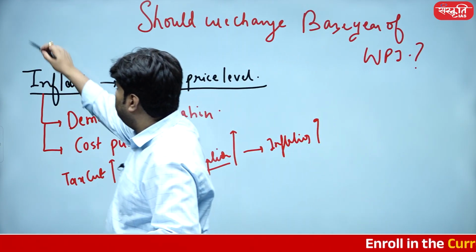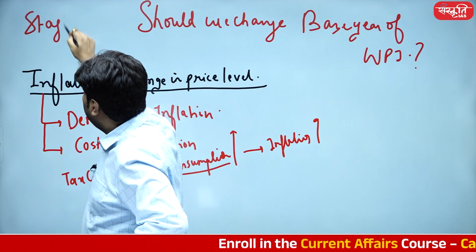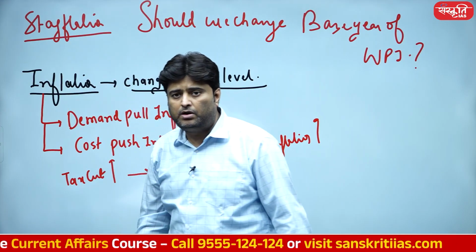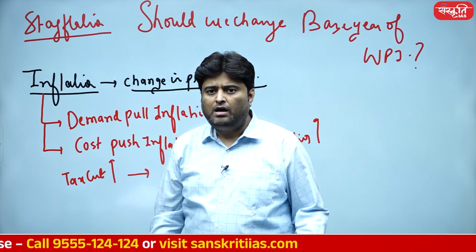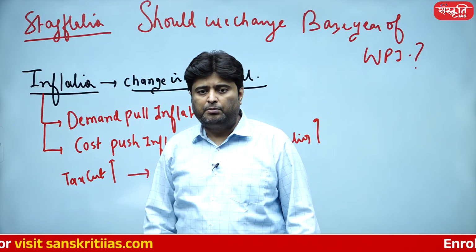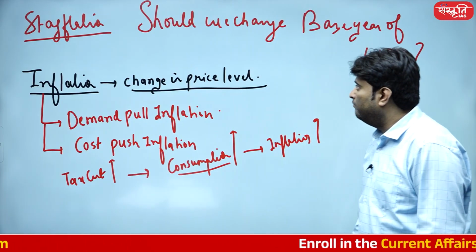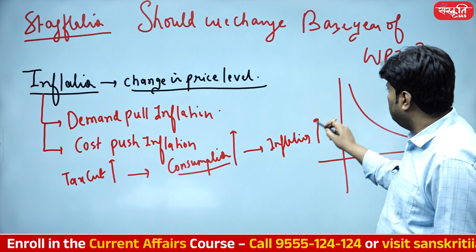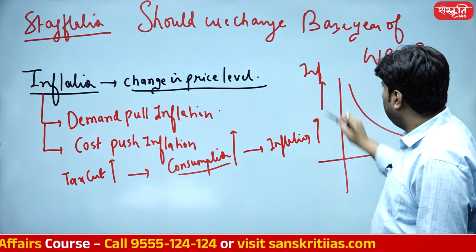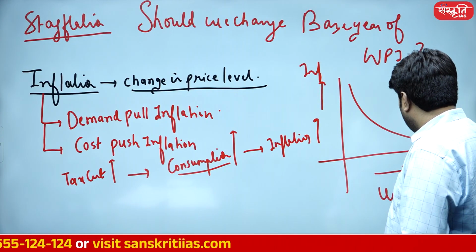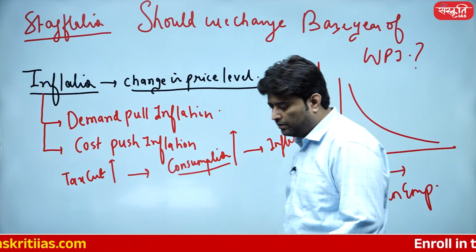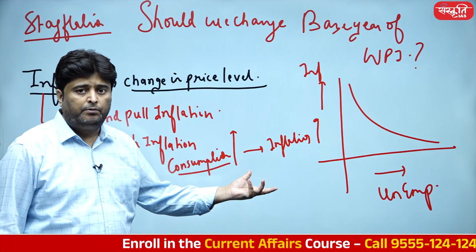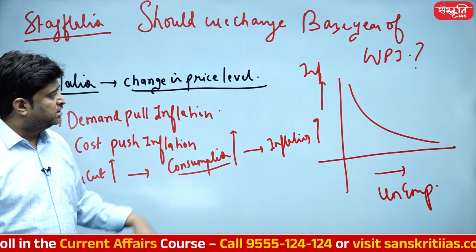Similarly, there is one concept of stagflation, which is all about poor GDP growth or poor economic growth, and of course a high amount of inflation, and of course high unemployment as well. At the same time, the Phillips curve is a contrary belief. The Phillips curve is all about inflation and unemployment, which is contrary to the idea of stagflation. The moment you have very high unemployment, people will not buy anything, and inflation will reduce. So this is the Phillips curve.